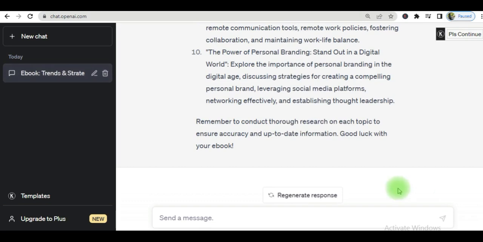Okay, that completes ChatGPT's recommendation here. And look at this notification at the end. It says remember to conduct thorough research on each topic to ensure accuracy and up-to-date information. So yes, you don't want to merely 100% rely on ChatGPT, and towards the end of the presentation you're going to see me mention some other things that you need to consider as it relates to creating this ebook using ChatGPT.